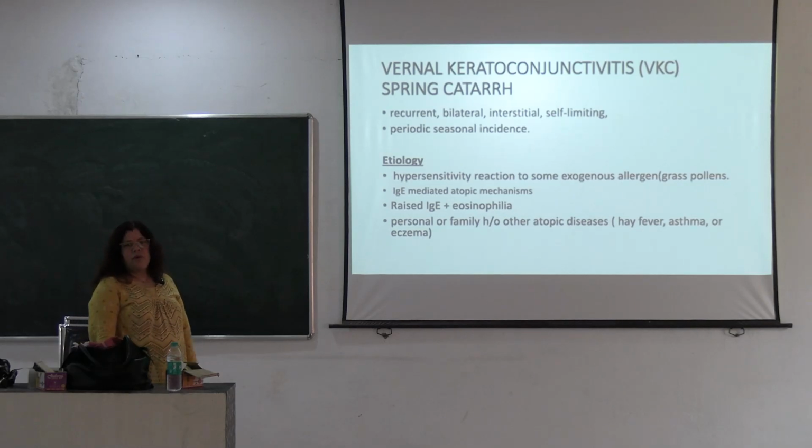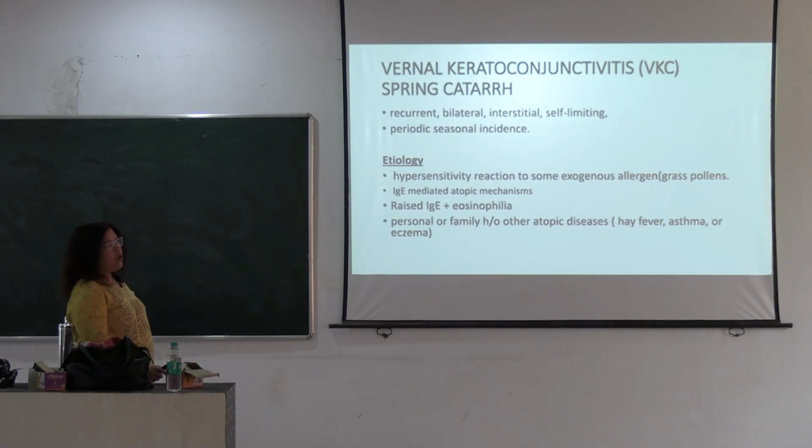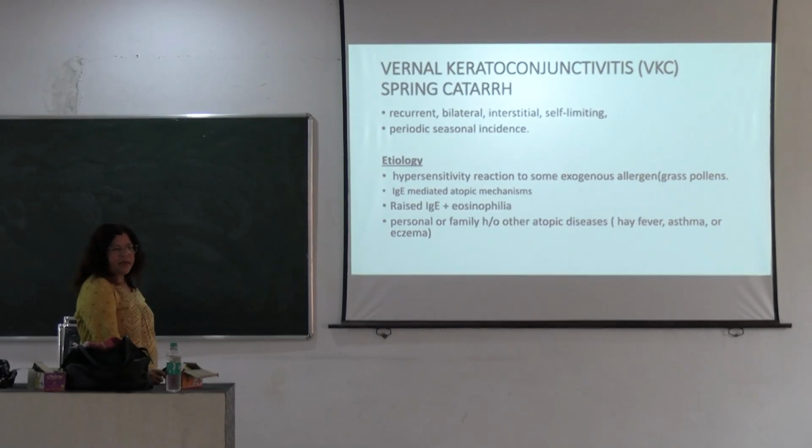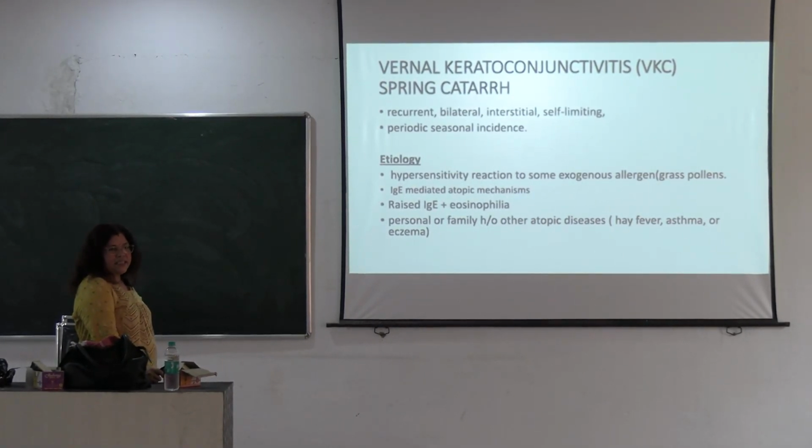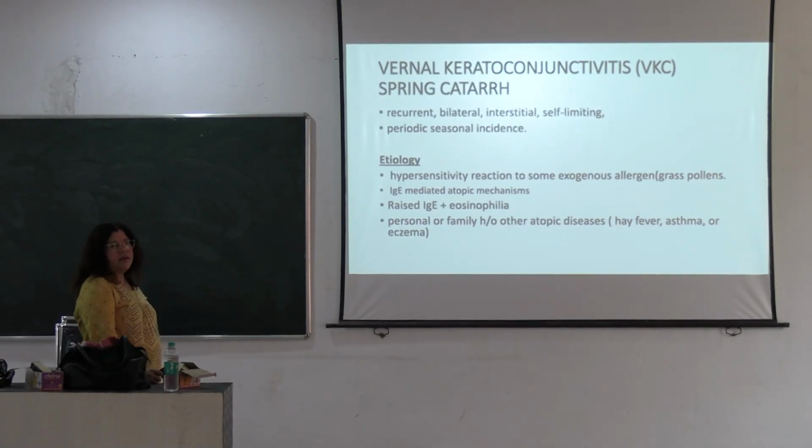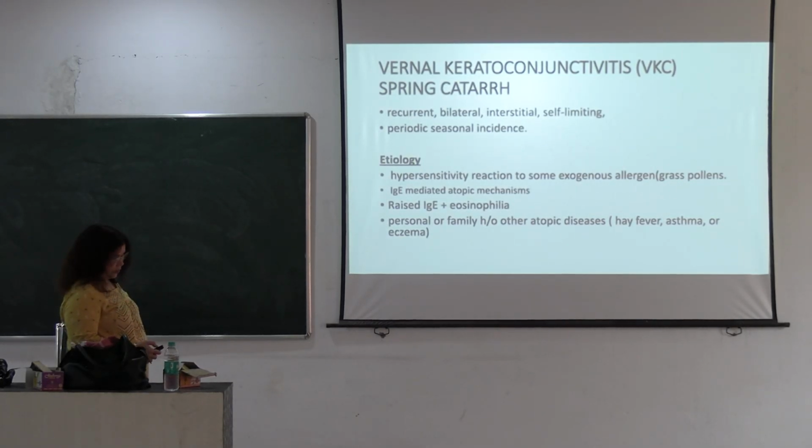Then we come to vernal keratoconjunctivitis. Vernal keratoconjunctivitis, VKC, is also called spring catarrh, but although its name suggests spring catarrh, it is most common in the summer season and tropical zone. So it is a recurrent, bilateral, interstitial, self-limiting and periodic disease that occurs in every summer season.